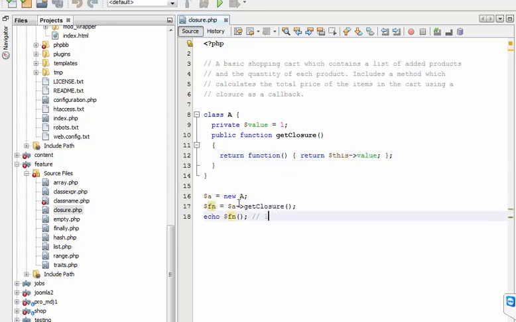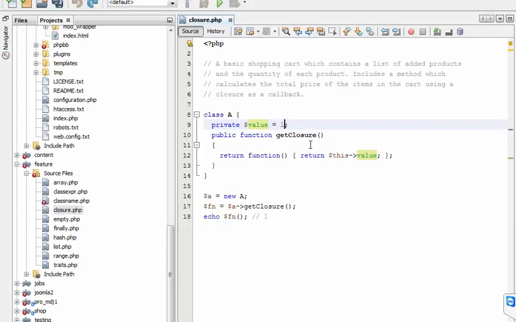So here, if we create a variable, or if we put 2, then this is closure.